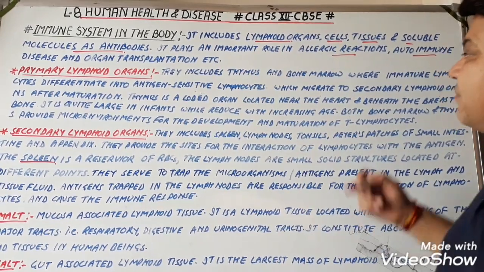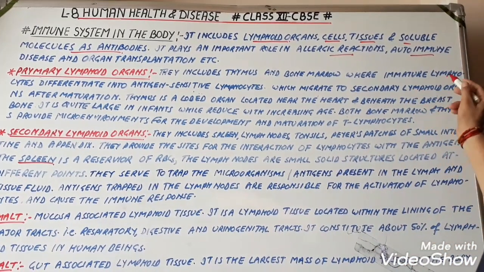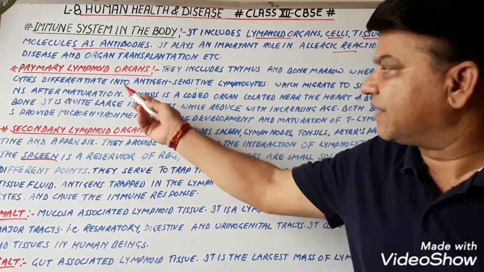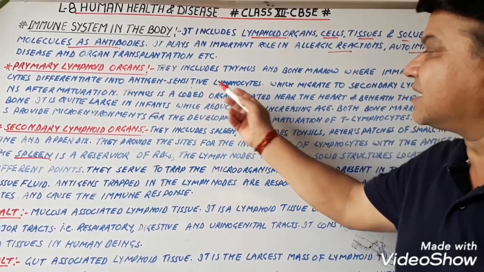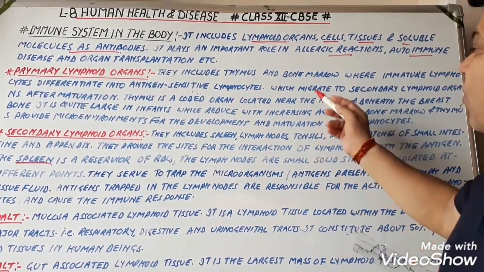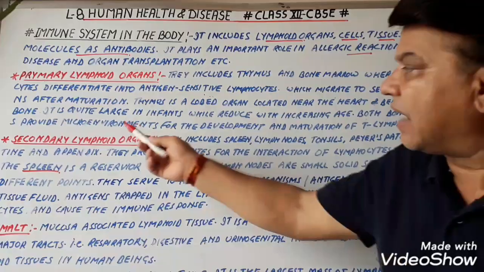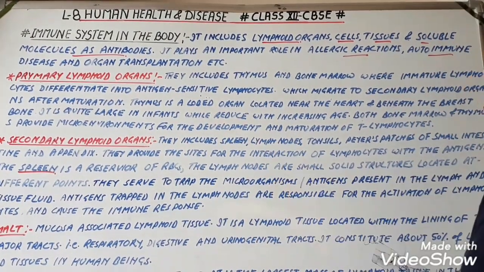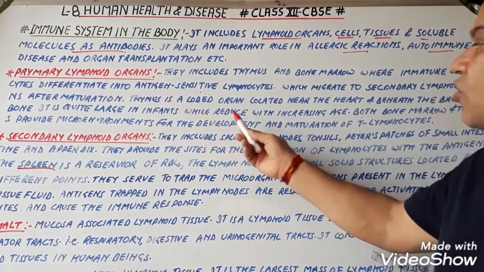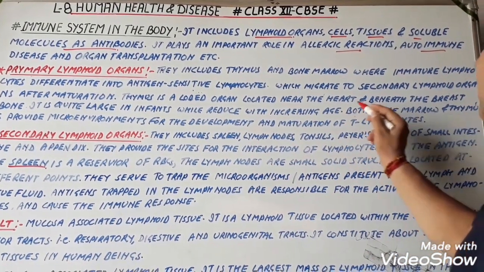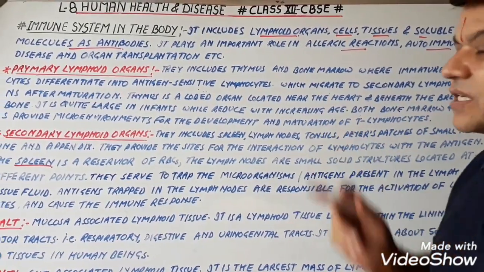Primary lymphoid organs include the thymus and bone marrow, where immature lymphocytes differentiate into antigen sensitive lymphocytes, which migrate to secondary lymphoid organs after maturation. Now, thymus is a lobed organ located near the heart, beneath the breastbone.